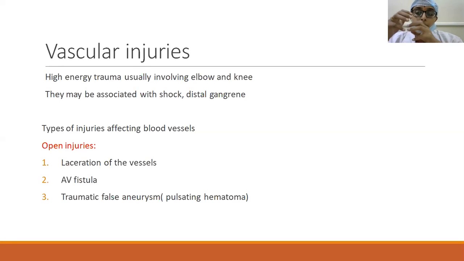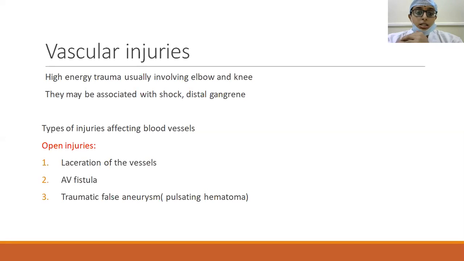Now coming to the types of injuries, we have open injuries and closed injuries. In open injuries, where it is associated with open fractures and other open lacerations and wounds, the vessels have three types of injuries. First is laceration to the vessel, that is, directly on the vessel there will be a laceration or cut.